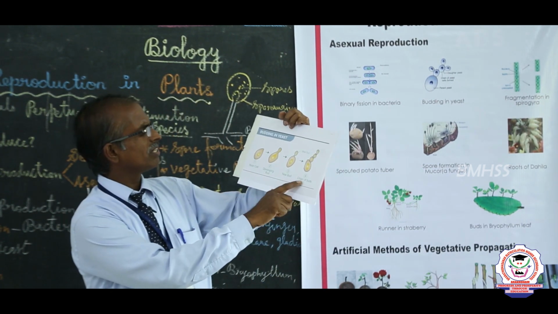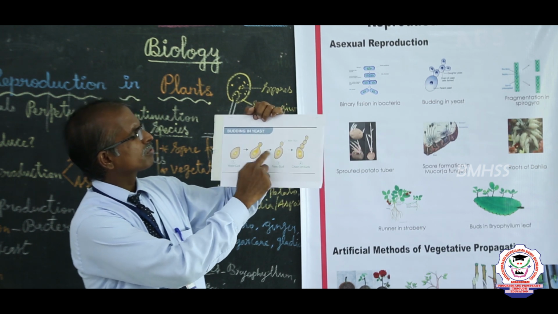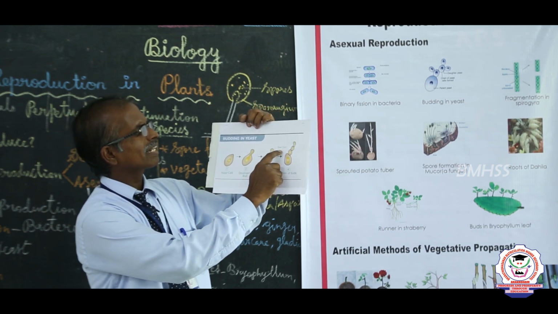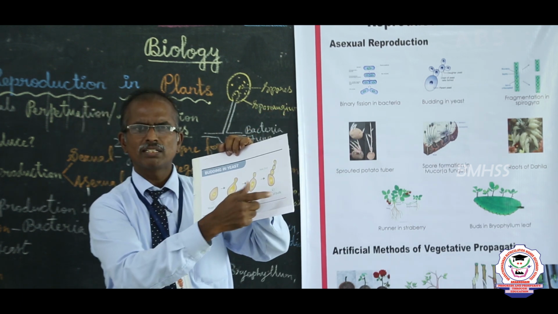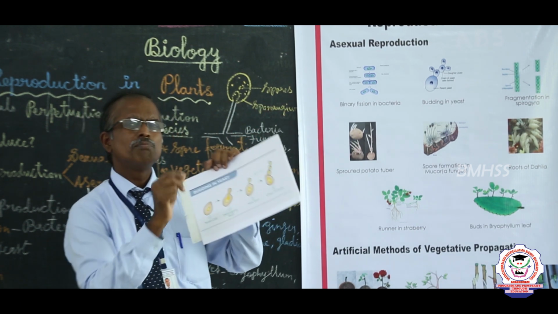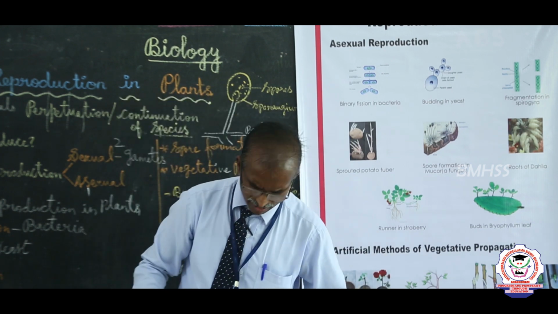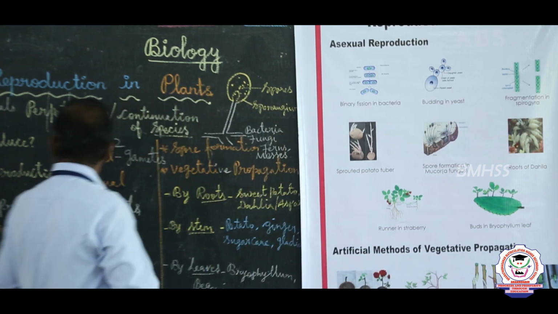We see the picture very clearly. First, a small outgrowth. Afterwards, this outgrowth is cut from the parent in the fourth stage, to live independently. This method is called budding. Budding occurs in where? Yeast. Very good. Now, next we go for fragmentation.